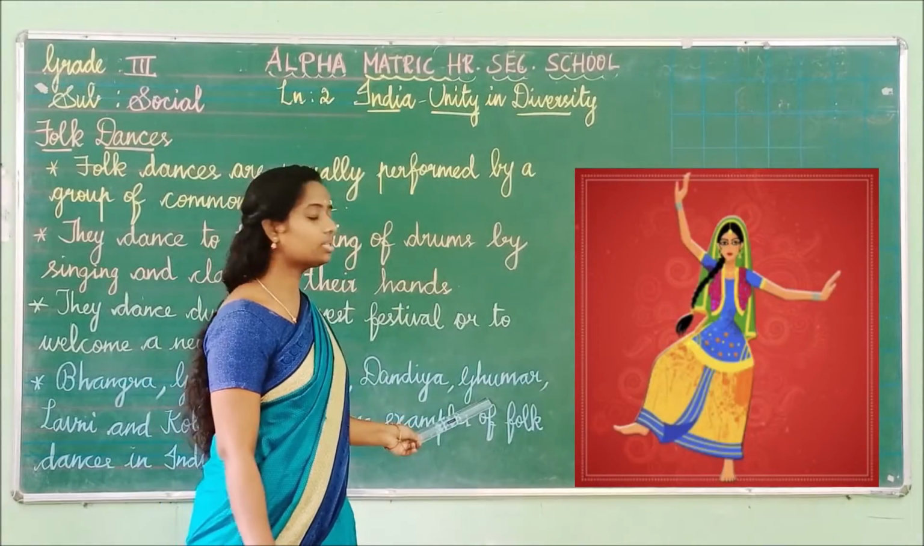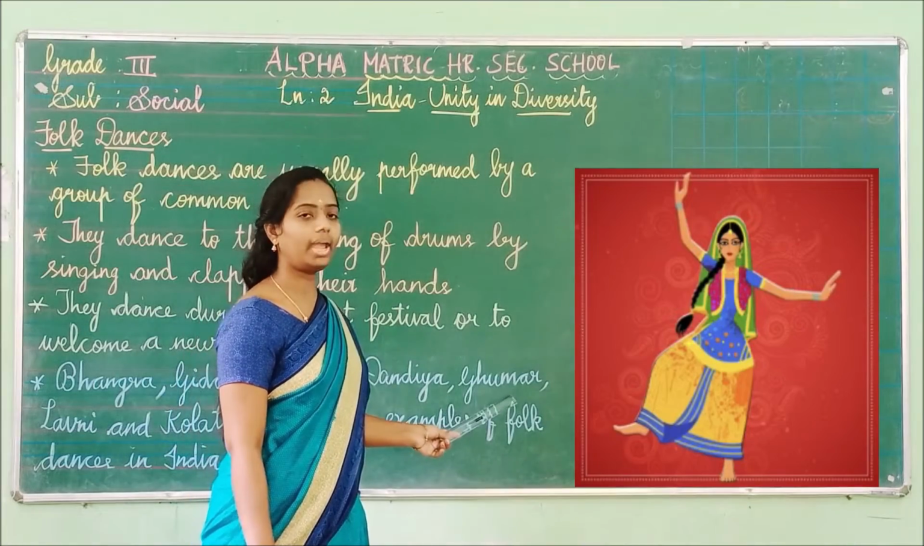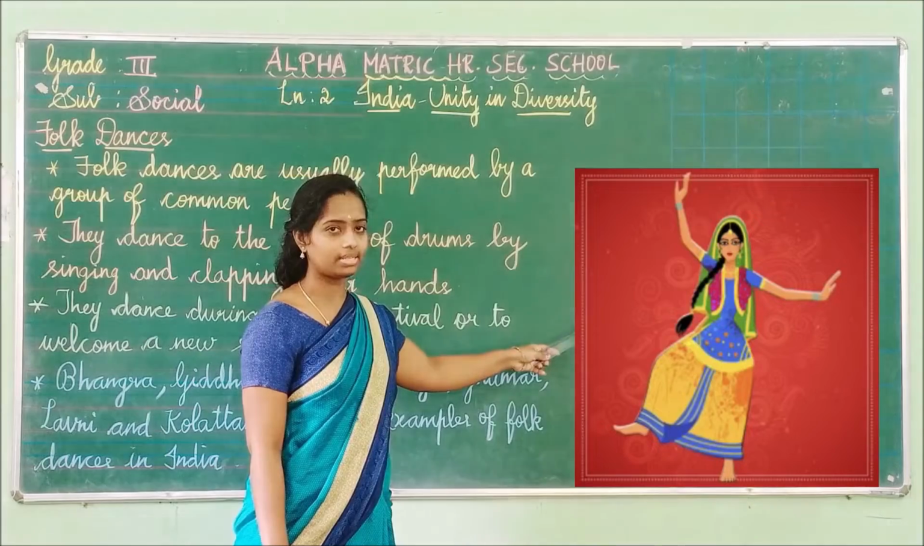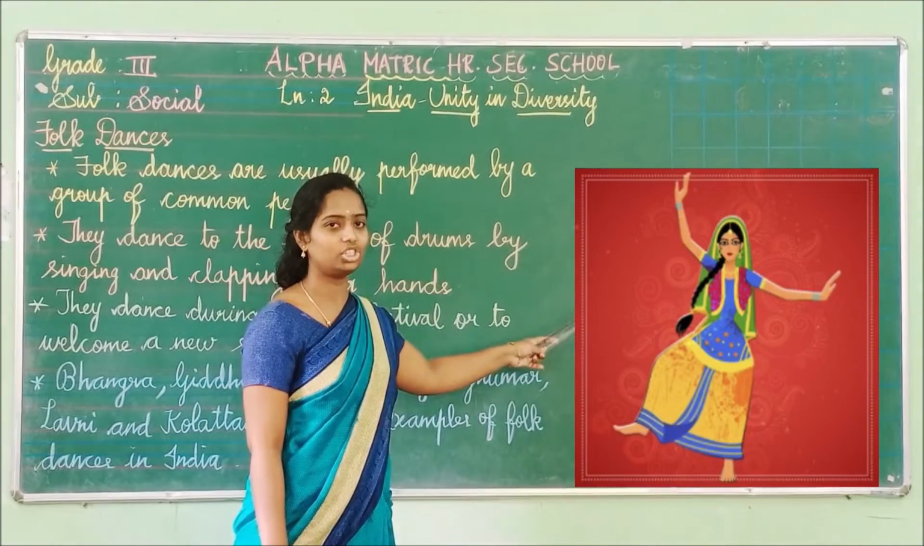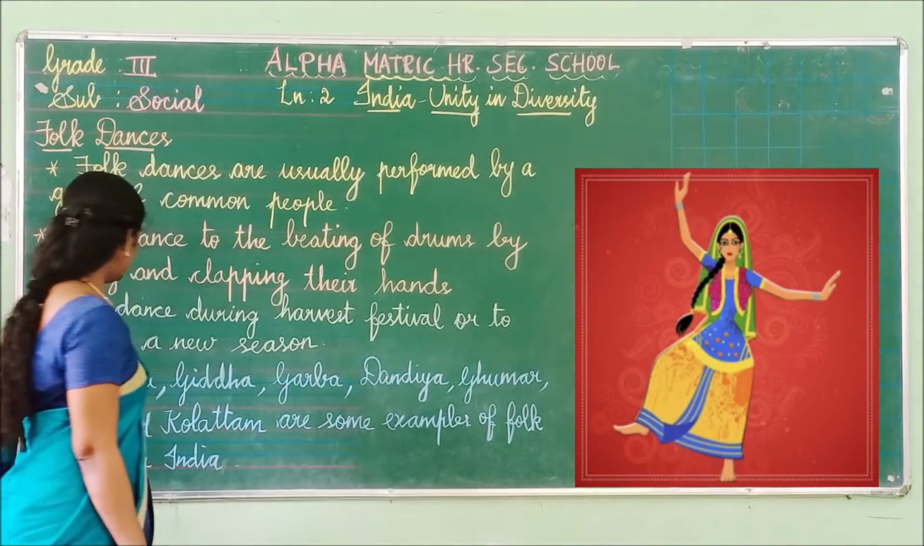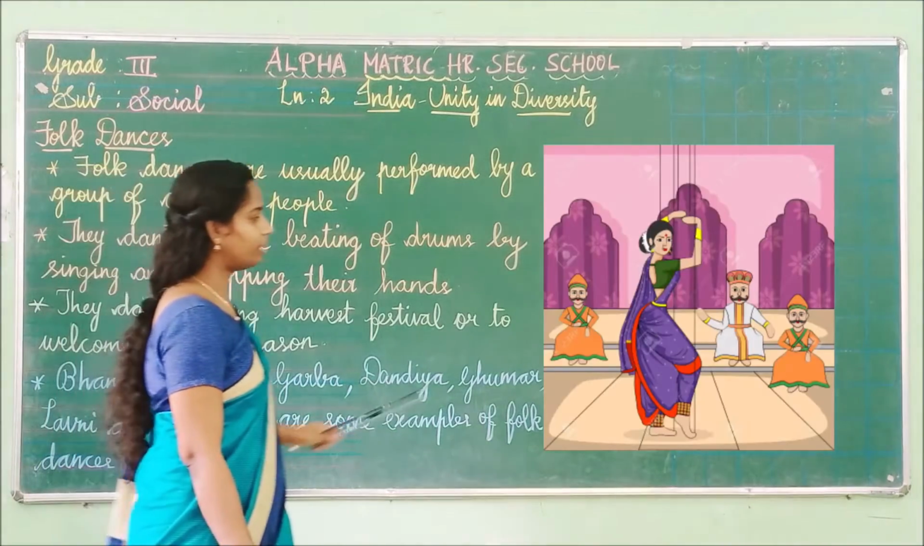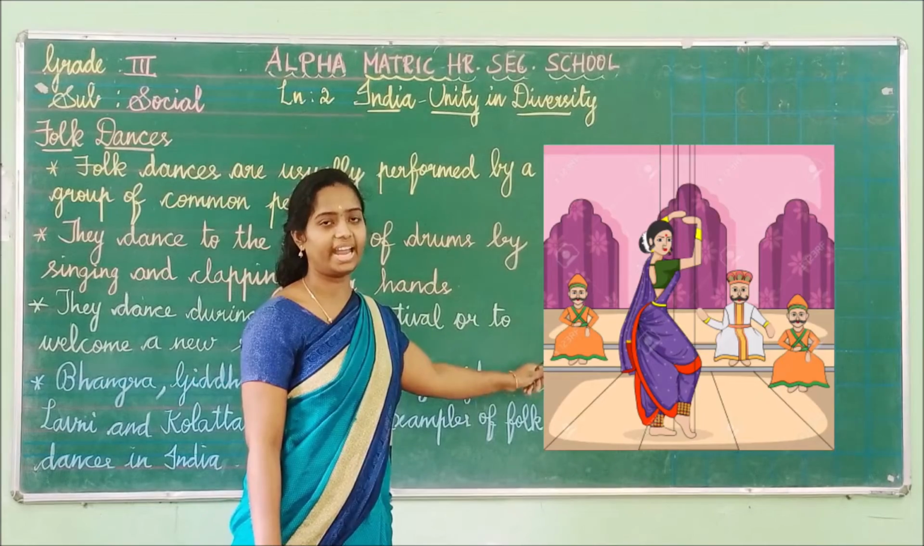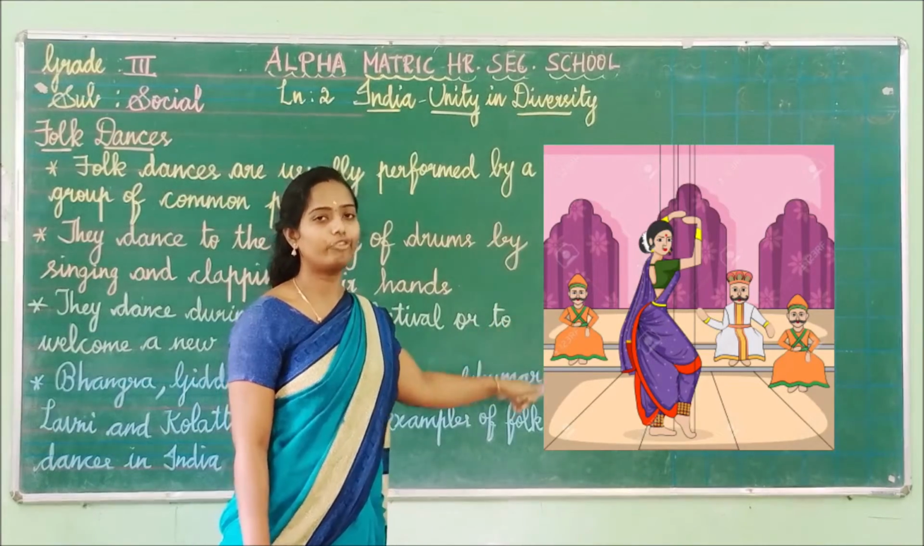And then what is it, Ghumar. Here we have the picture of Ghumar dance. How beautifully they are dancing, isn't it, children? Ghumar dance. And then Lavni. Here we have the picture of Lavni. Lavni is one type of folk dance.